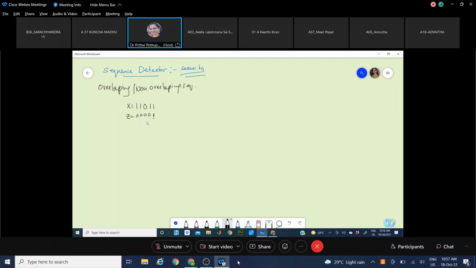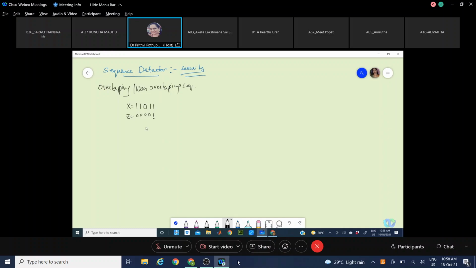That is non-overlapping. Overlapping means any number of last bits of the previous sequence. Pay attention to this statement. Any number of bits which are the last bits of the previous sequence can be the first bits of the next new sequence. That is overlapping.